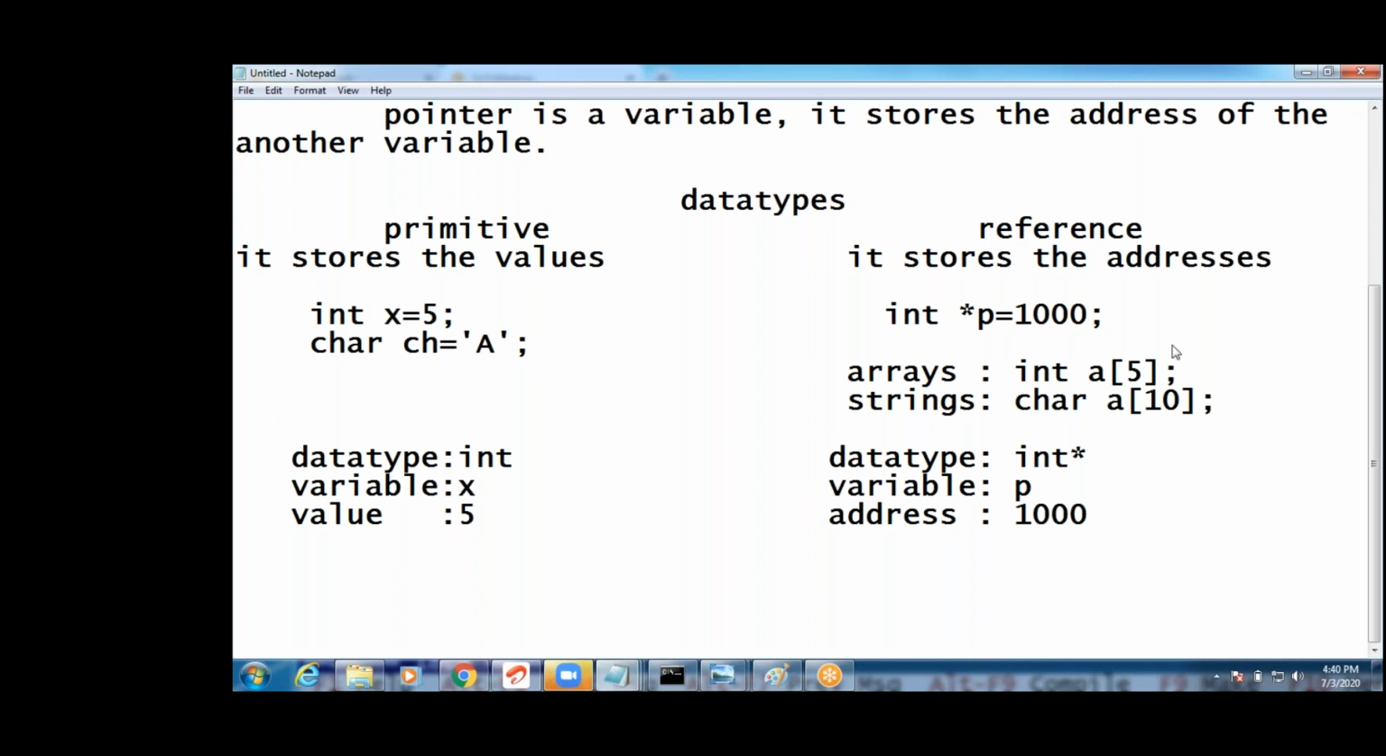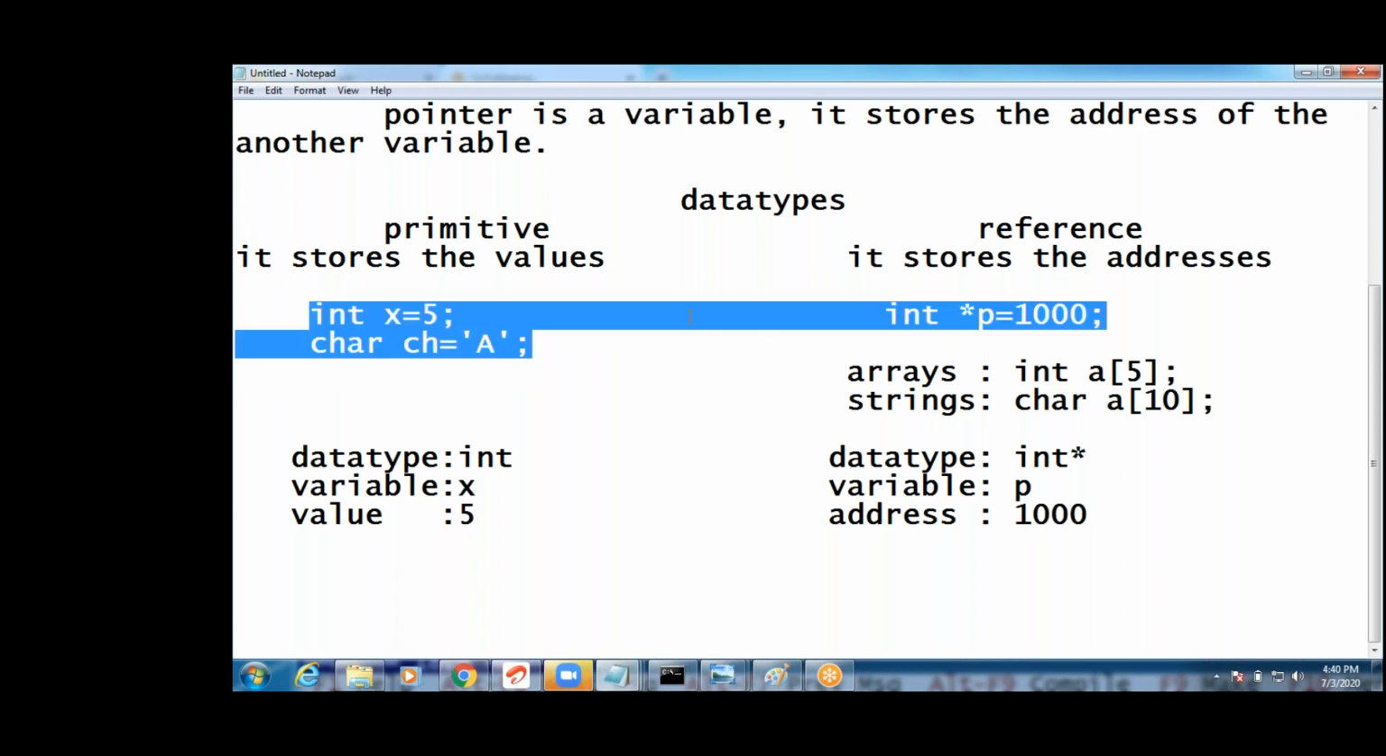Pointer is a variable. It stores the address of another variable. For example, see, this value int x is 5. Where will this value be stored? In some address location. We are talking about those locations now. Guys, in the computer those values will be stored. How many bytes will this value take? 2 bytes. Character, how many bytes? 1 byte. Where these values will be stored, I will tell you, guys.